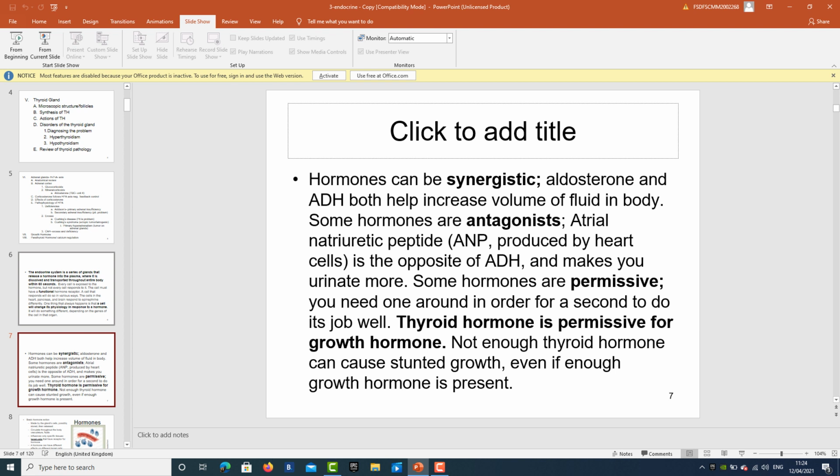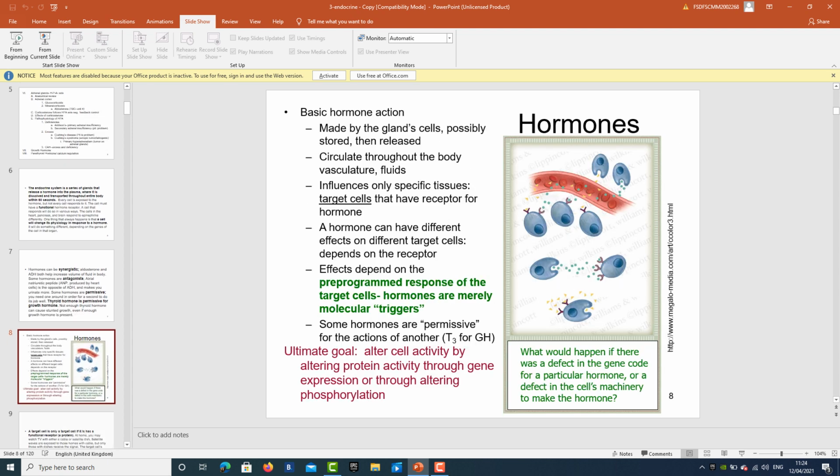Now, look at this diagram. The basic hormone action is made by the gland cells, which possibly store them and release. The endocrine glands, when they release their secretions, secrete via the blood vasculature into the fluids. Although it is reaching all of the body at the same time, only the specific tissues respond to it, which are the target cells. What are the target cells? They are the cells which do have the receptors for hormones.